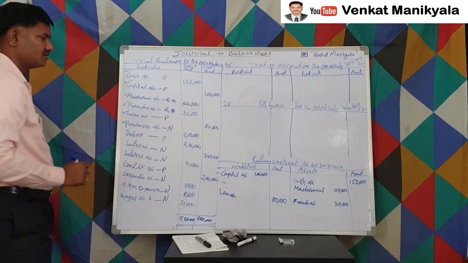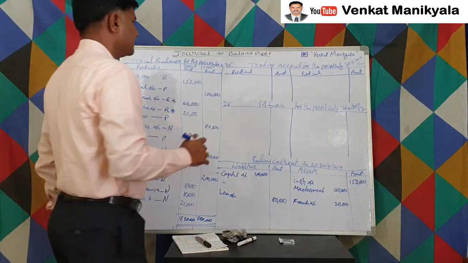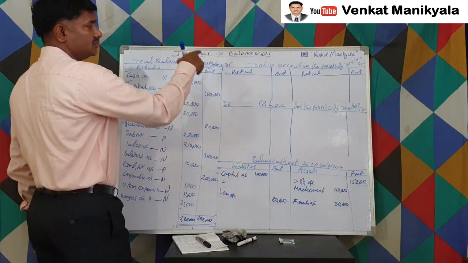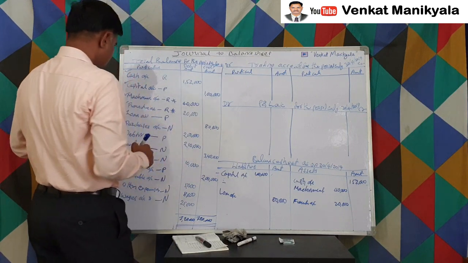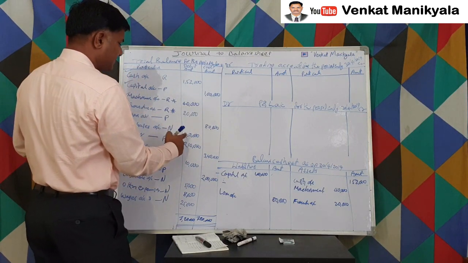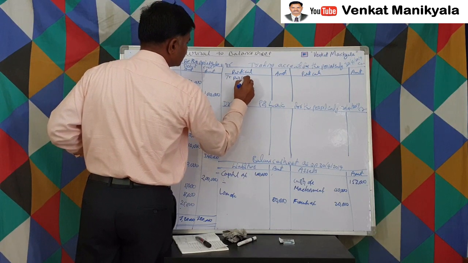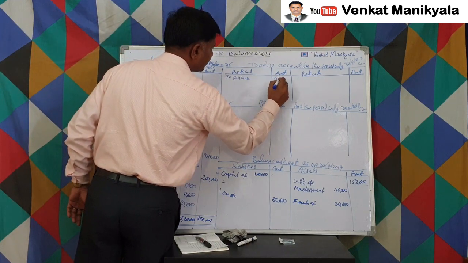Next, purchase account. As I said, purchases and sales are purely trading related. Because these two are trading accounts, we have to write 'to' and 'by'. Purchase account has a debit balance, right? To purchases, 2,50,000.